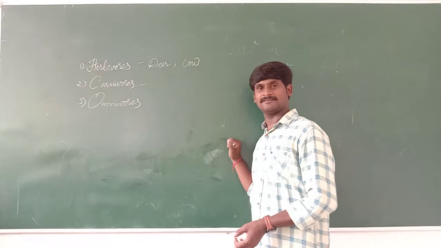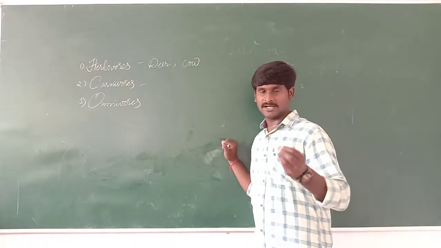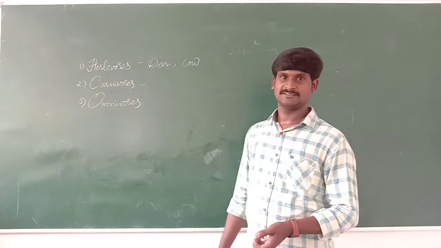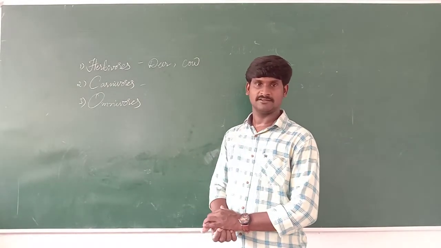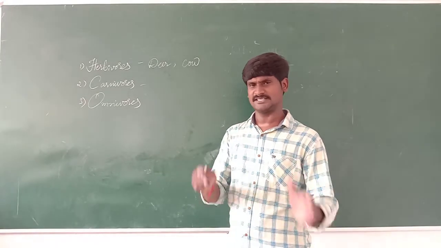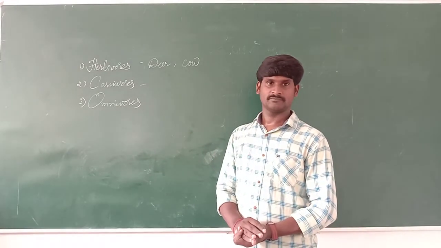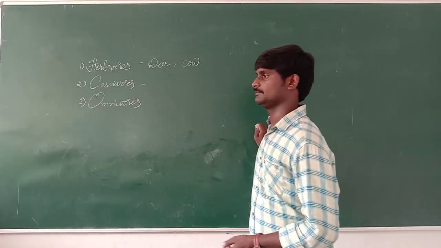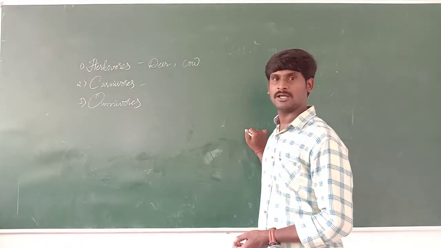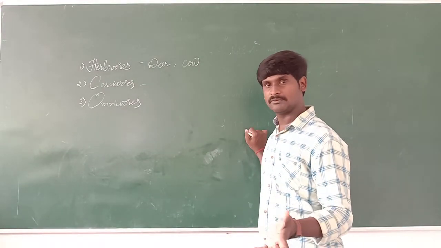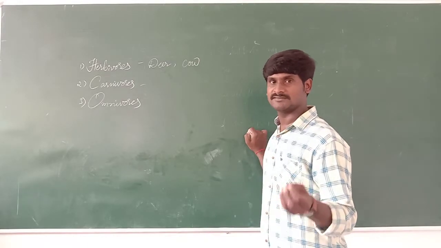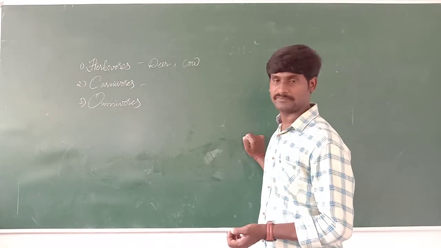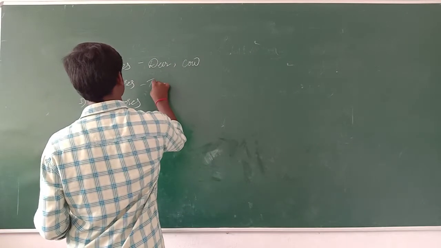Carnivores means some types of animals eat only non-veg. They eat flesh only. They are not taking any grass or anything. They take only flesh, any meat. Those types of living organisms are called carnivores. Examples are tiger,